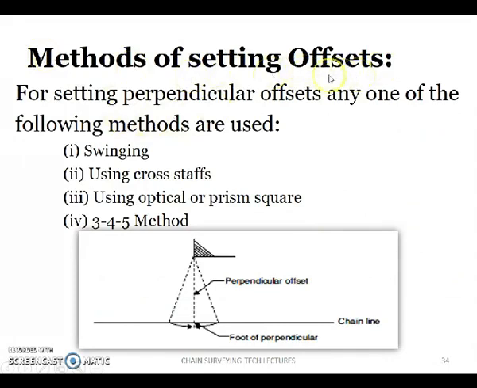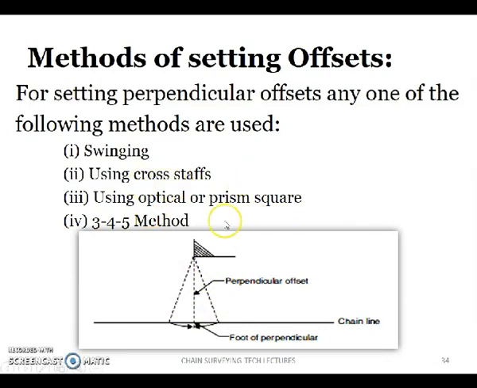And how to set the offsets? Is it only with the cross staff or is any other method or any other instrument there? The first basic method is swinging. Suppose on the chain line you want to set a perpendicular from this point. You swing the chain like this for various points. Wherever you get the minimum length, that will be the perpendicular. This is a simple process, but it takes more time and is sometimes inaccurate also.